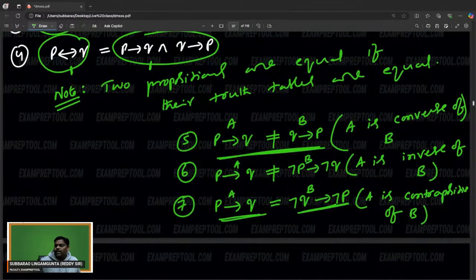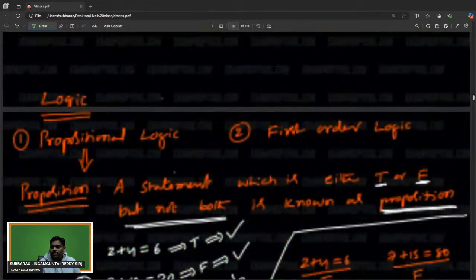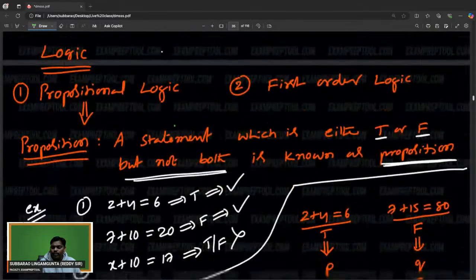They will ask in the examination. So A converse is what? A contrapositive is what? Next one, A inverse what? A converse what? So like that they will ask you. These are the seven statements everyone has to remember. If you remember, the next class becomes very simple. Mathematical logic becomes very simple.